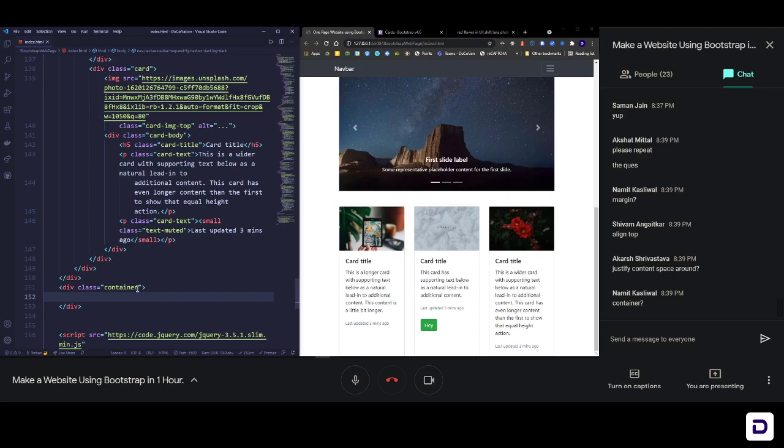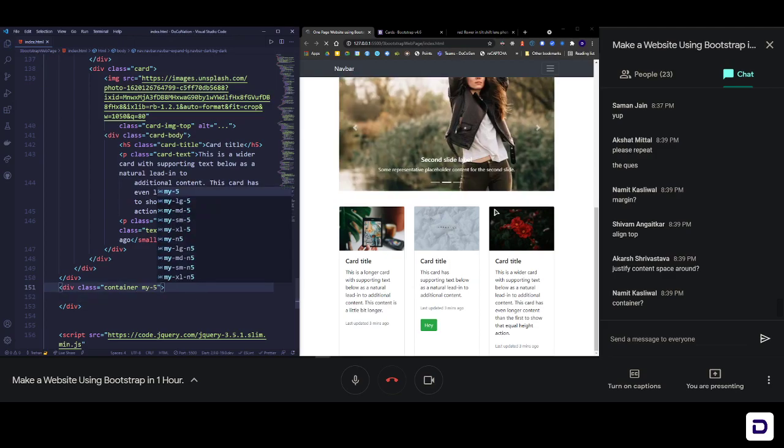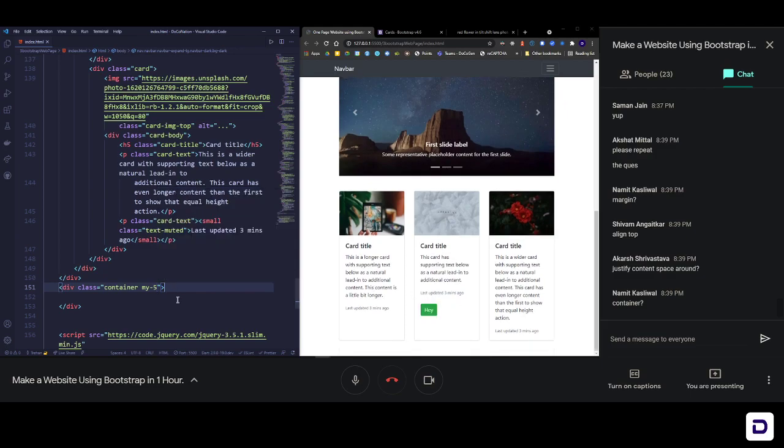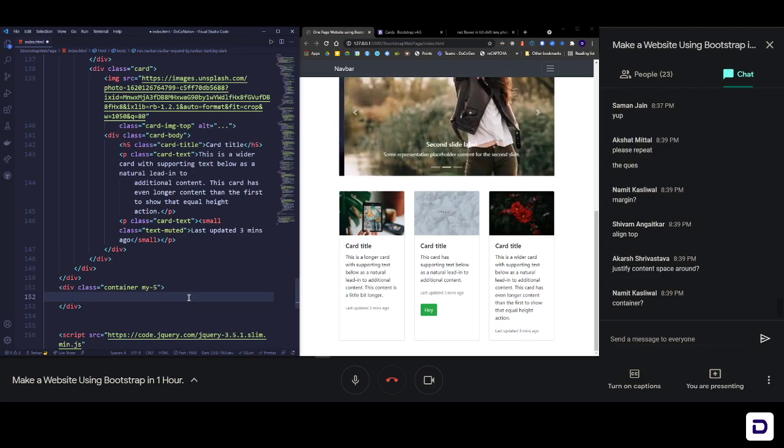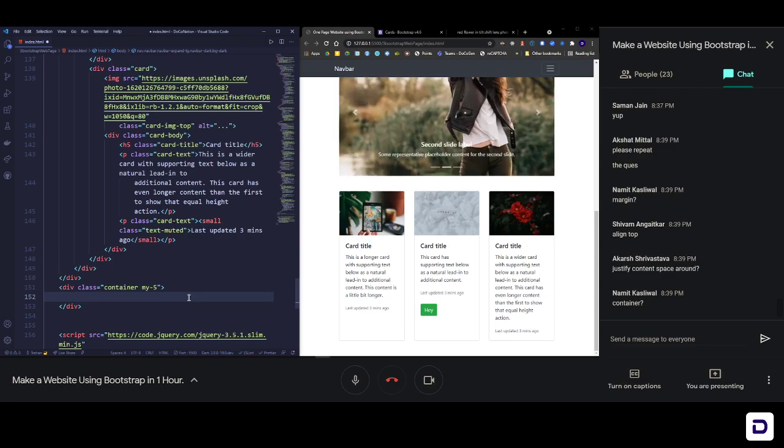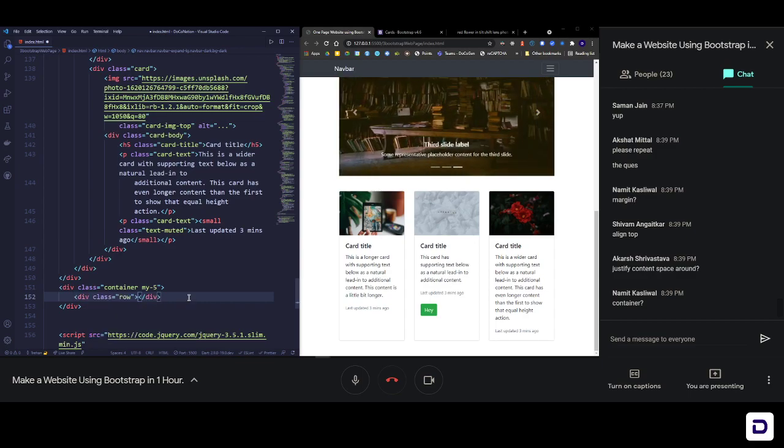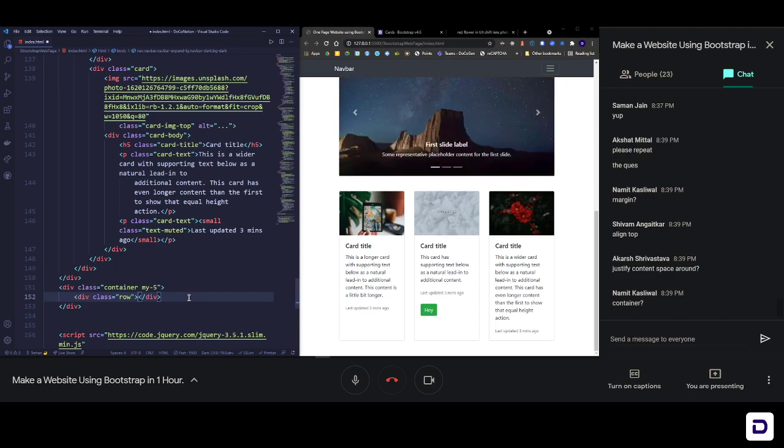Let's give it some margin, top and bottom, so my5. We have some space here, and then in container we need a row, right? A row, because we need left and right, so basically that's a row. So dot row, and by default row is already defined as display flex. So you don't need to do display flex again and again. Row by default has that property.